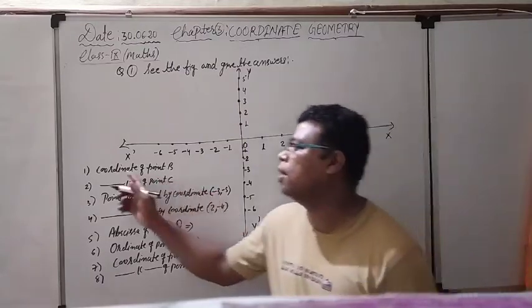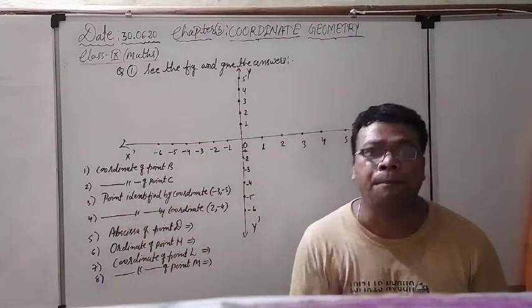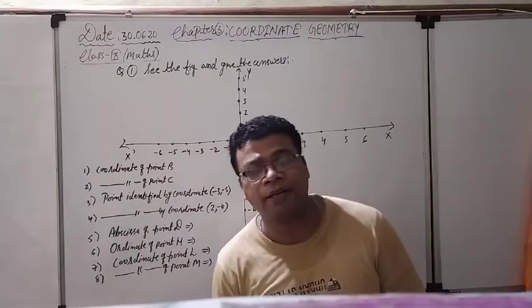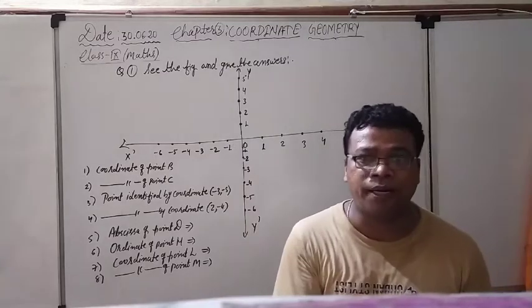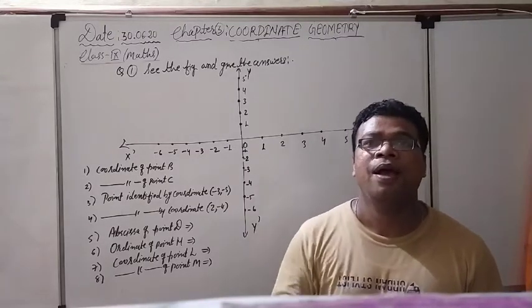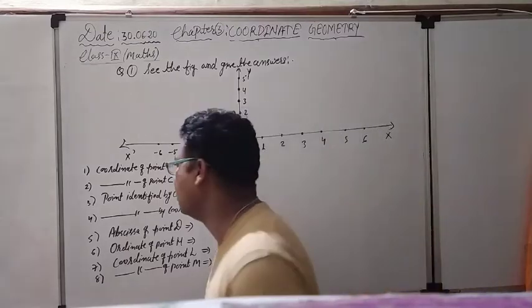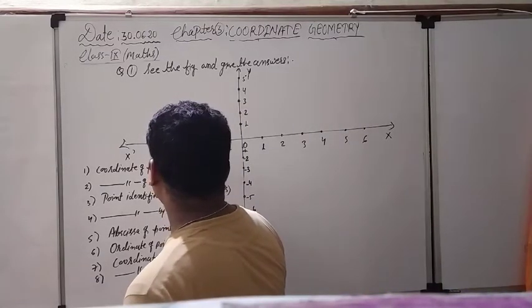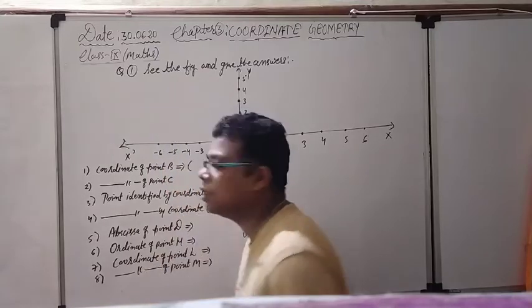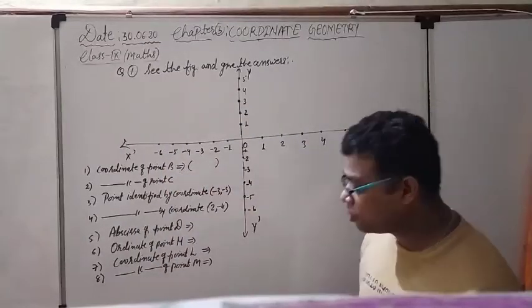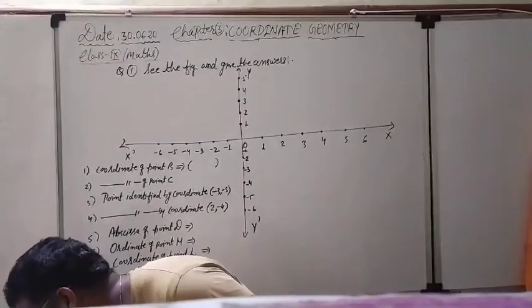See the first question: coordinate of point B. Whenever the coordinate is asked, we have to give the x coordinate also and the y coordinate also. Coordinate is always represented inside the small bracket. So what is the answer here? First I have to put the small bracket, and we have to see the point B. Actually, point B I have not drawn here.